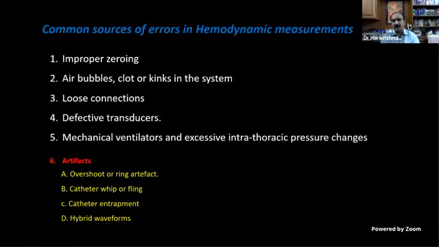Common sources of error you should know: improper zeroing, air bubbles, clots or kinks in the system, loose connections, very, very important. When your pressure is inadvertently dropping, you always check your connection at your end. Defective transducers, and mechanical ventilators, that is very, very important. For example, the patient is under anesthesia, and the anesthetist has given a PEEP, positive end expiratory pressure, of for example 5 millimeters. So all your pressures will be elevated by 5 millimeters. You should always understand that and adjust your measurements accordingly.